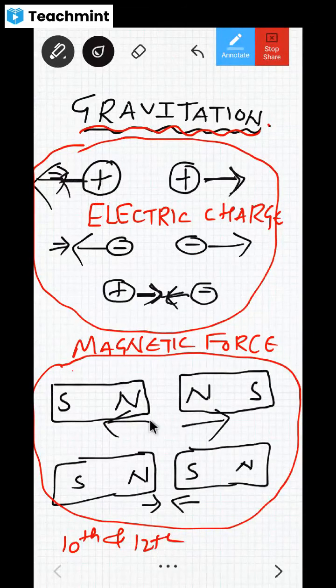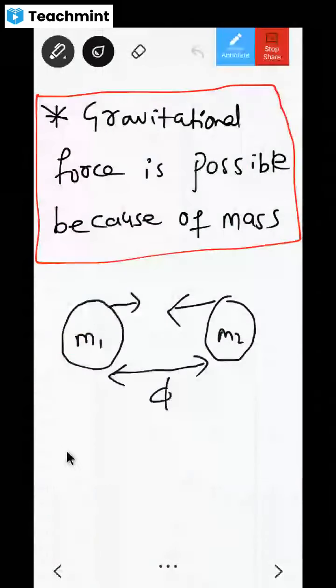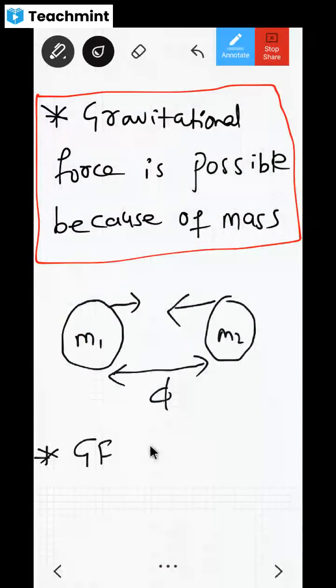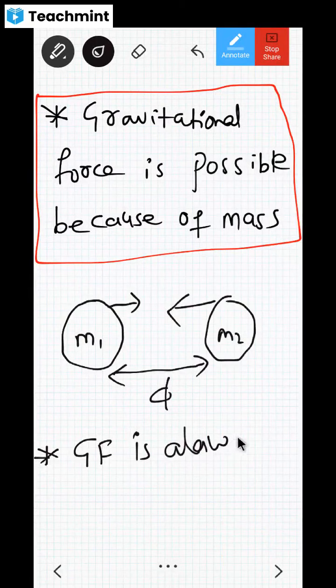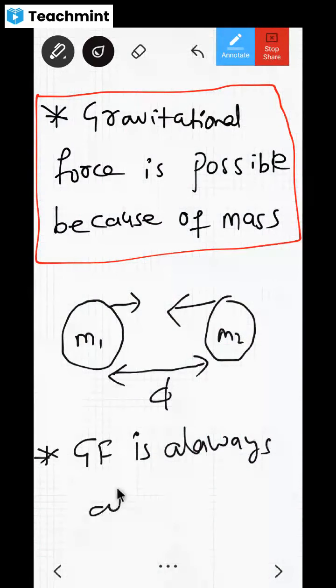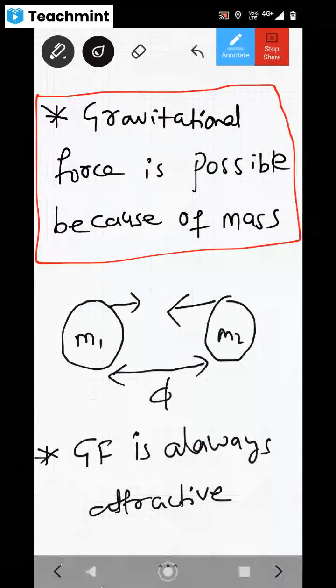Magnetic force also can be repelling and attracting. Clear? But this gravitational force, GF, is always attractive. Is it clear?